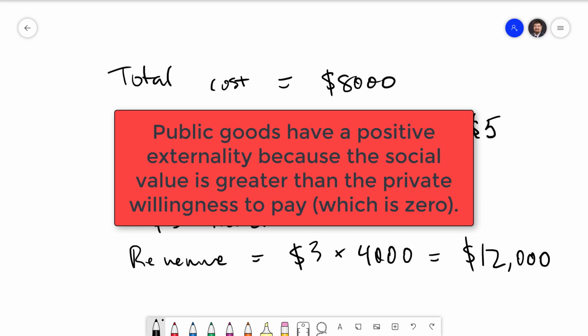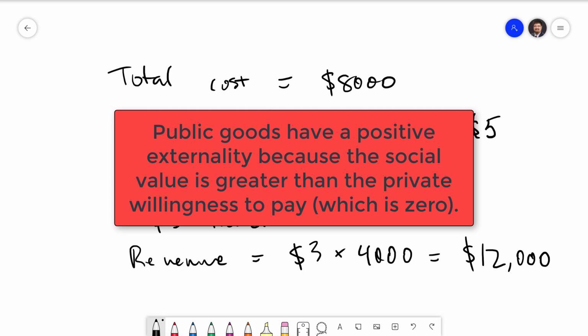Public goods have a positive externality. The social value of the good exceeds the private willingness to pay. In this case, the private willingness to pay is zero. This results in the amount of the good in the market falling short of the socially efficient amount. In the case of a public good, the amount being supplied by the private market is zero.